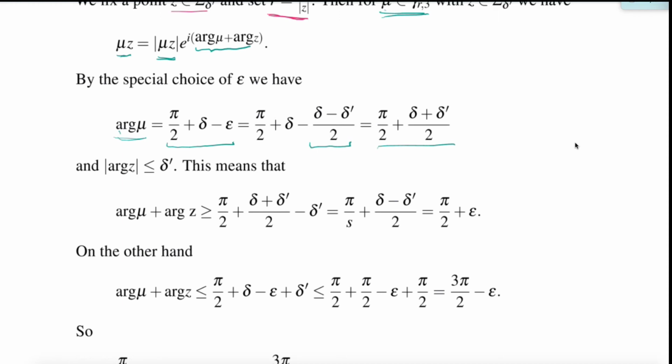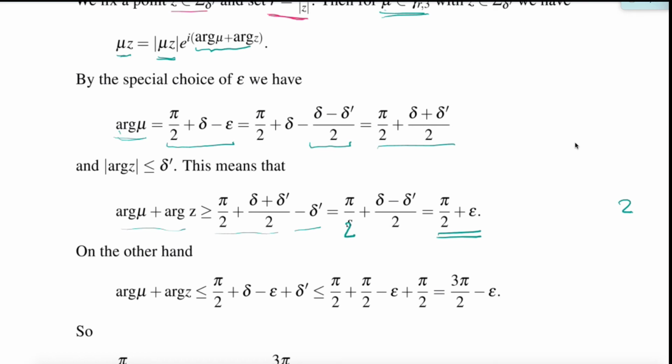Now the argument of z, though, is less than or equal to delta prime. That was the smallest of all the sectors. Which means the argument of mu plus the argument of z is larger or equal to this minus the maximum amount z could have. And then if you work this through, there must be a 2 here, this comes out to be pi half plus epsilon. So the argument in the exponent is bigger than pi half plus epsilon.